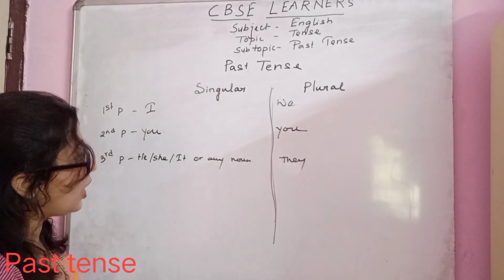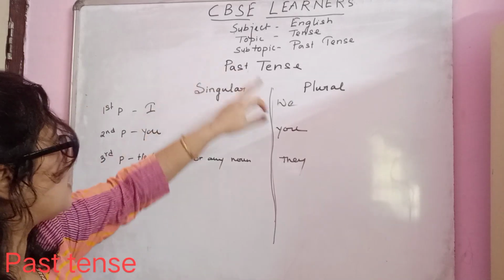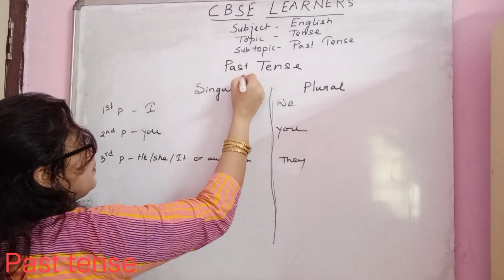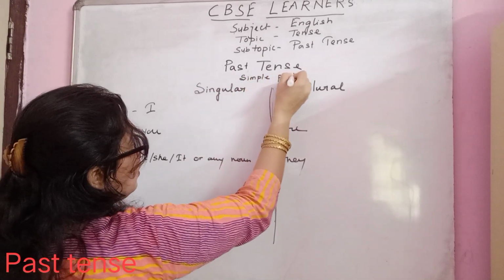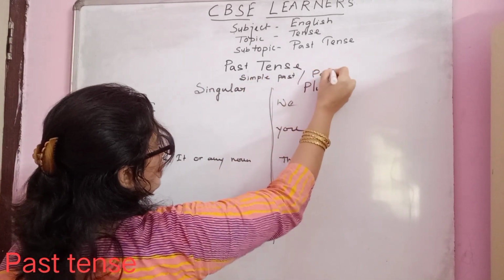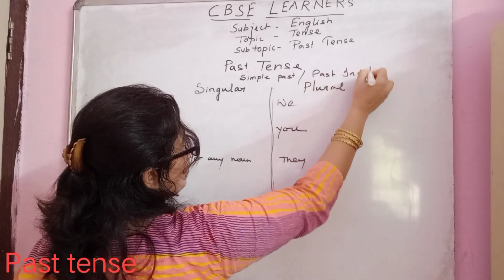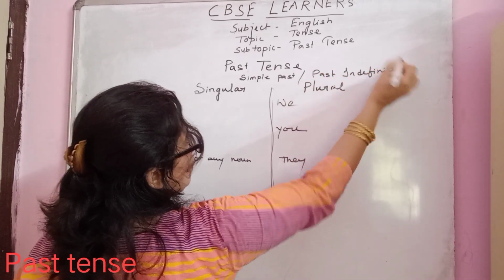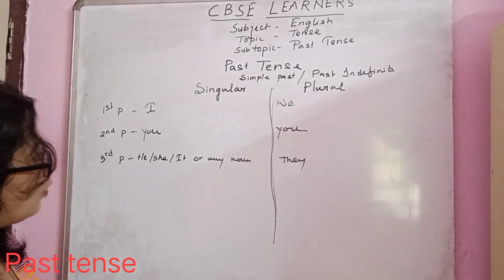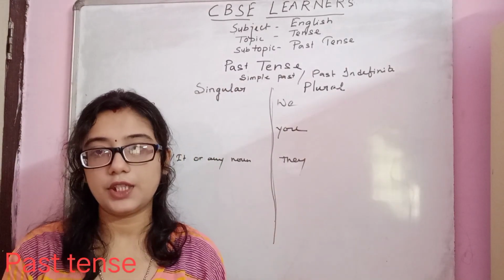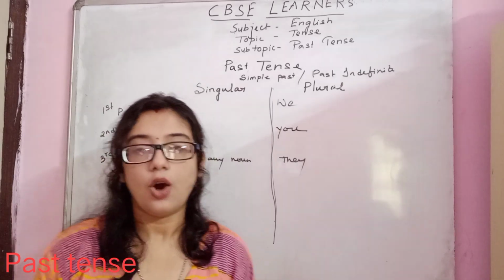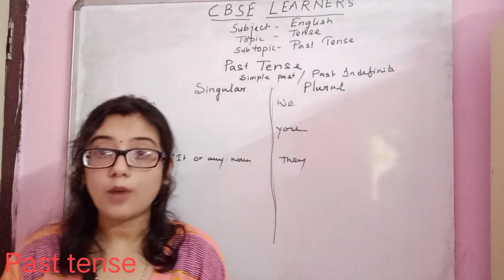In past tense, first we are learning simple past or past indefinite. Now we need to take a verb, so I will continue with the same word eat. What is the past form of eat?